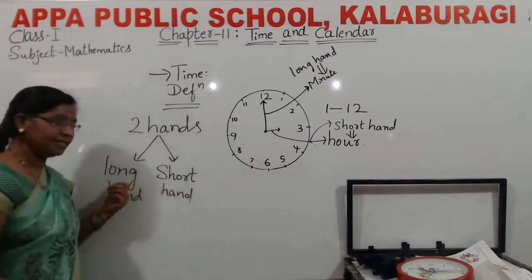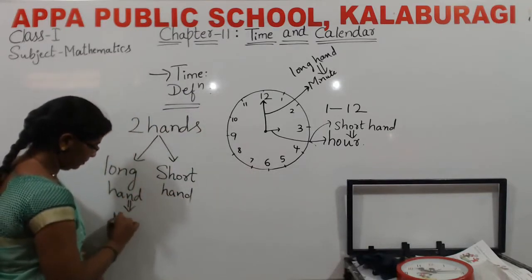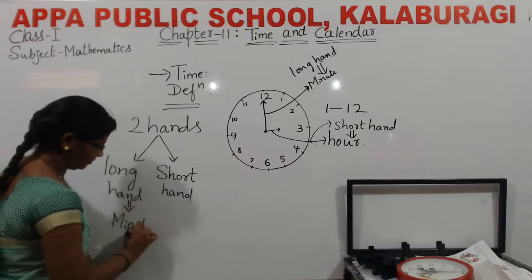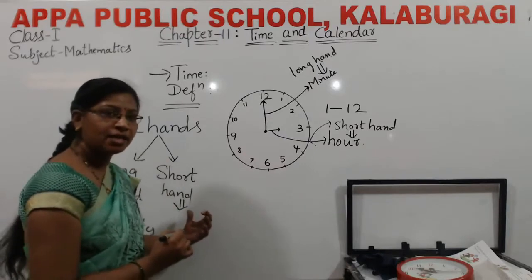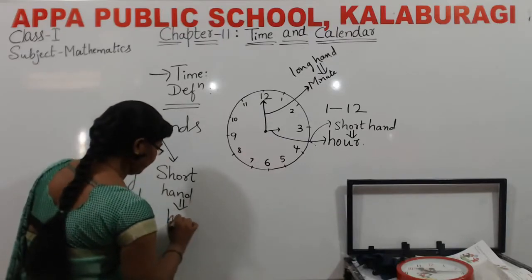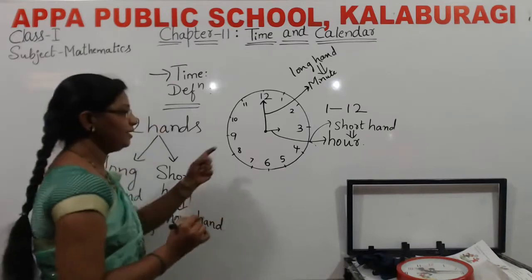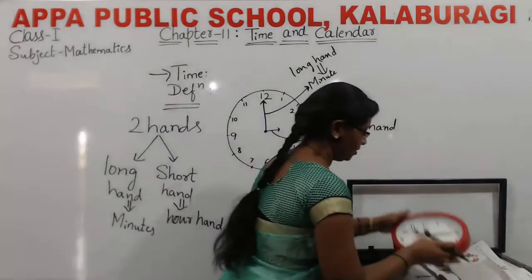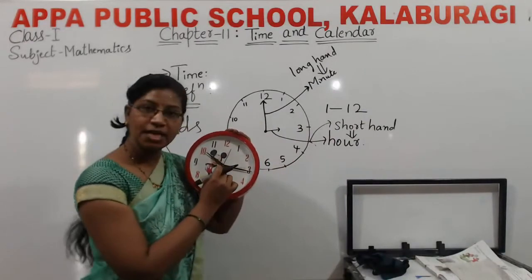The long hand represents minutes. What about the short hand? It represents hours. And a thin line is there. See this clock? The thin hand is there, no? That represents the seconds.